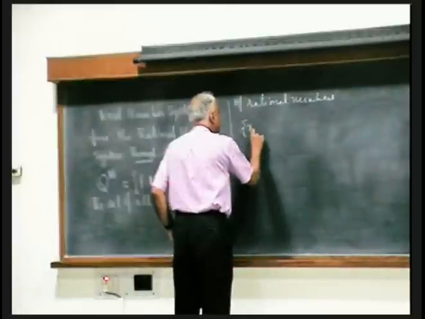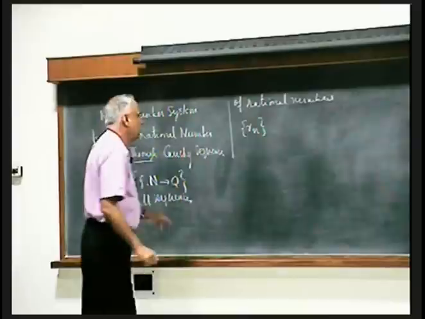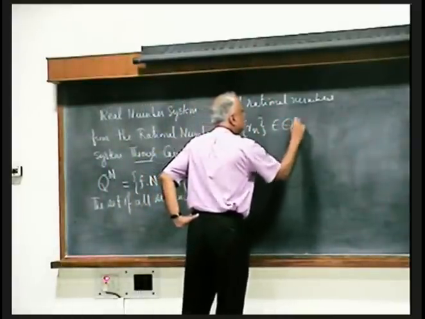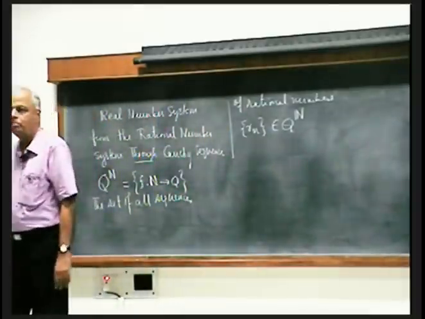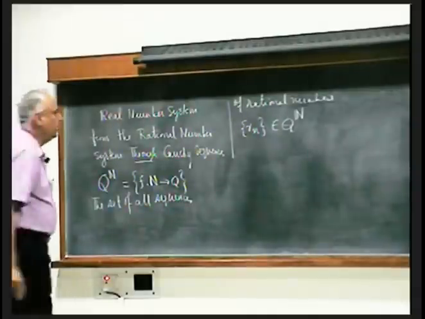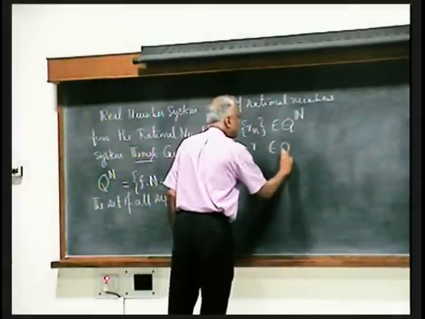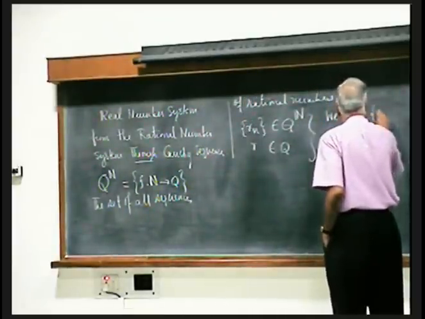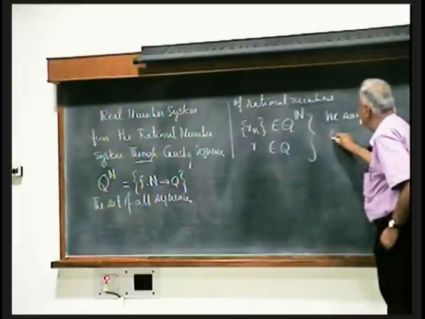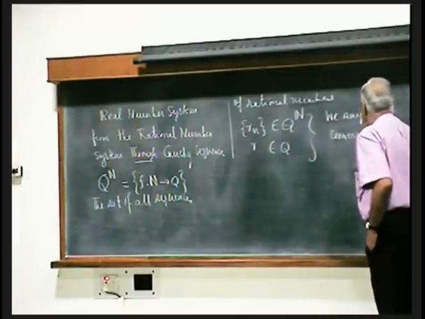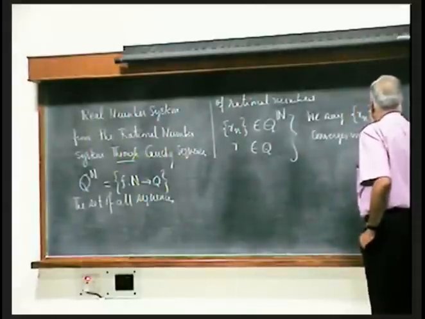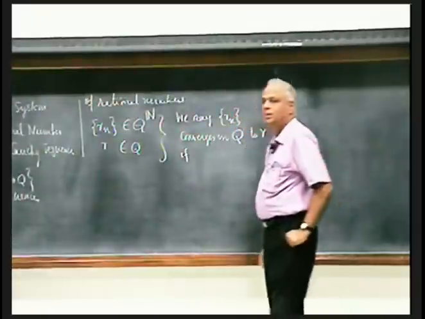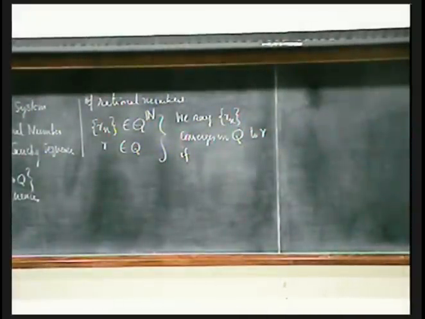If Rn is a sequence of rational numbers, an element of Q^N, and I have a rational number R, then we say, and I have to be very careful with my words here, Rn converges in Q to R if the difference gets smaller and smaller, and the smallness is measured in terms of small rational numbers.